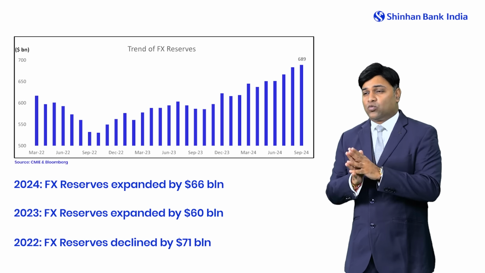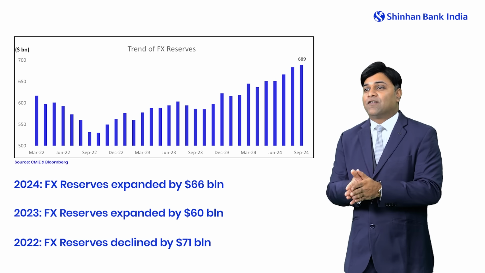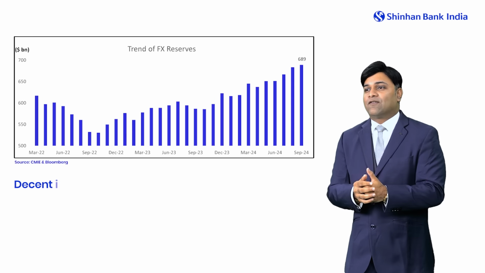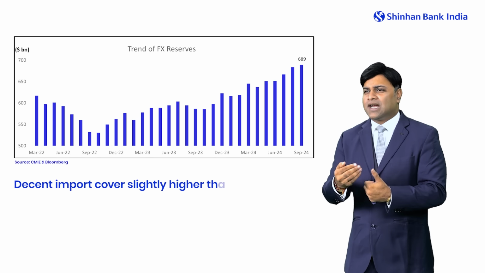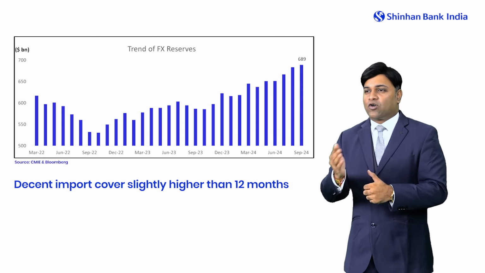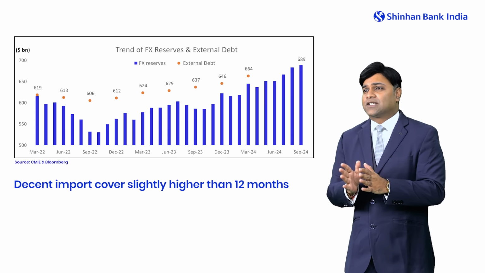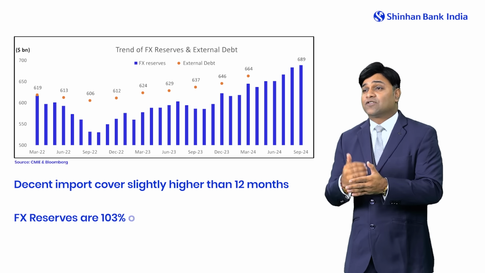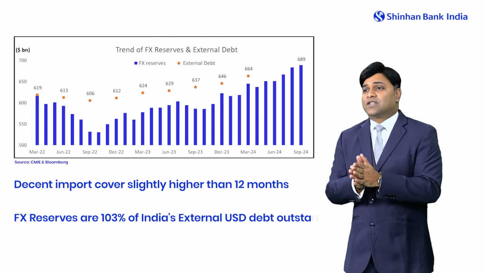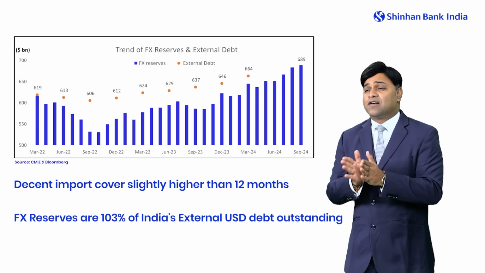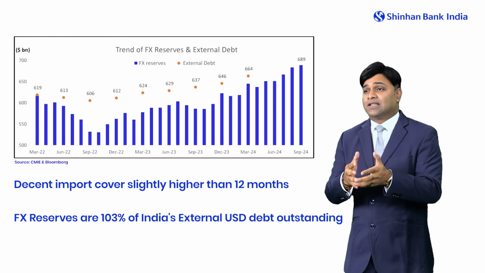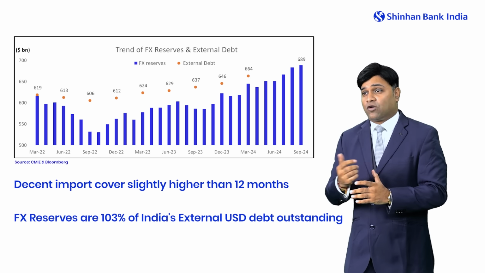All in all, there are two important reasons in favor of these higher reserves. One, we have a decent import cover of slightly higher than 12 months. Also, the external dollar debt is roughly $663 billion, and our FX reserves of around $689 billion are higher than this dollar debt. So almost 103% of the external debt for India is covered by our FX reserves.